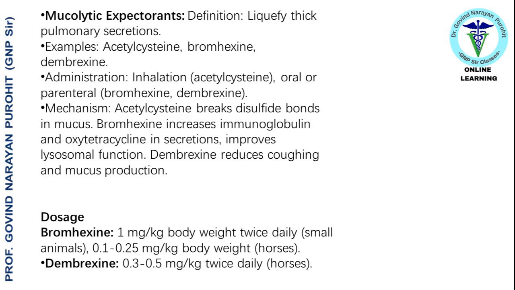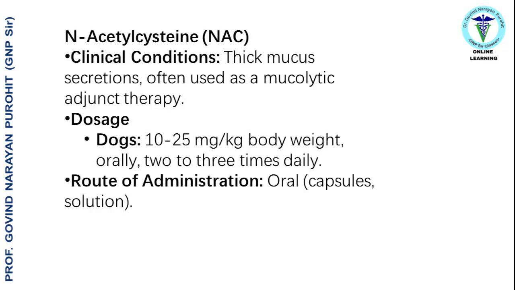Dosage: bromhexin, 1 mg per kilogram body weight twice daily, small animals, 0.25 mg per kilogram body weight, horses. Demrexin, 0.5 mg per kilogram twice daily, horses. N-acetylcysteine, NAC, clinical conditions: thick mucus secretions, often used as a mucolytic adjunct therapy. Dosage: dogs, 10-25 mg per kilogram body weight, orally, 2 to 3 times daily. Route of administration: oral, capsules, solution.